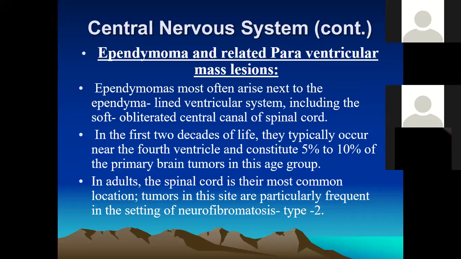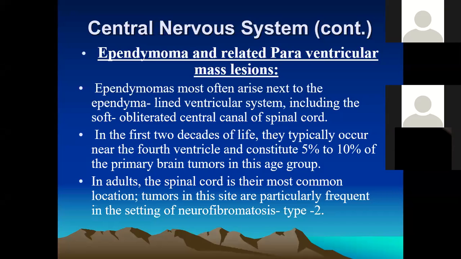These tumors can arise from the ventricular system, and they appear soft. They can also occur in the central canal of the spinal cord.